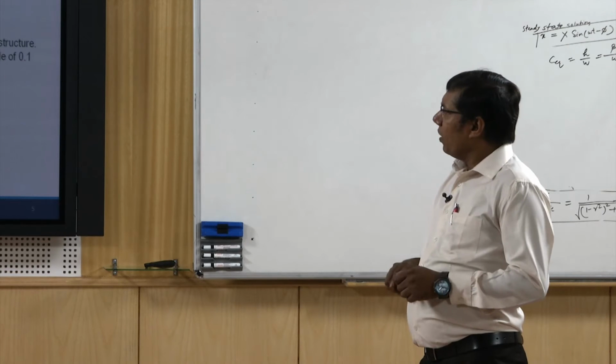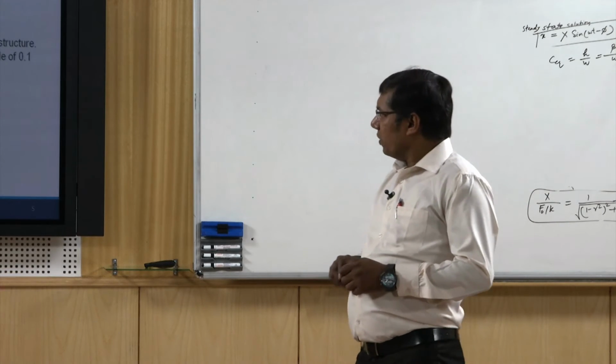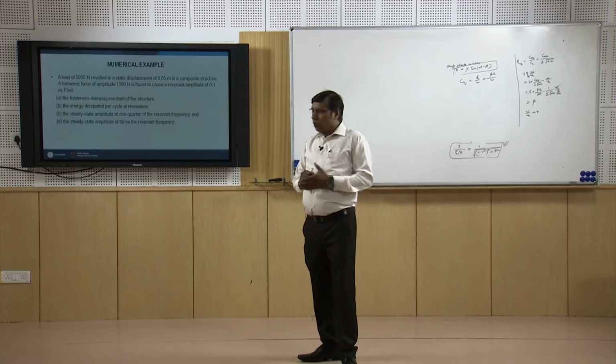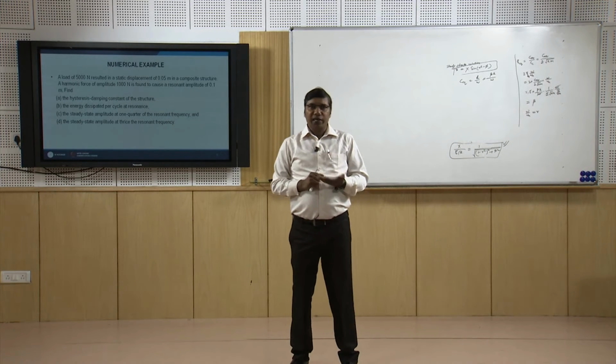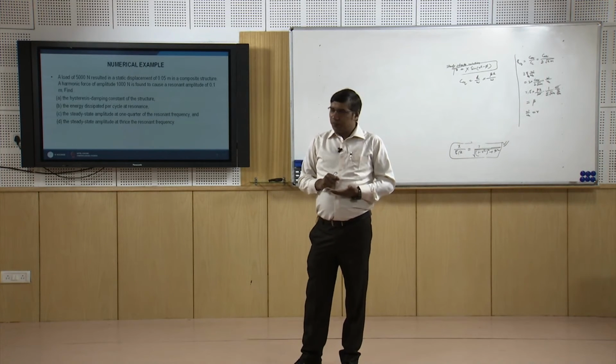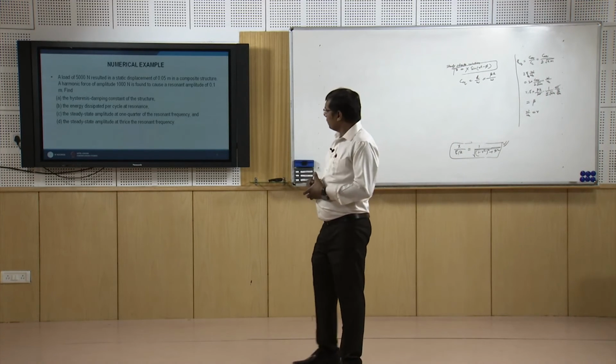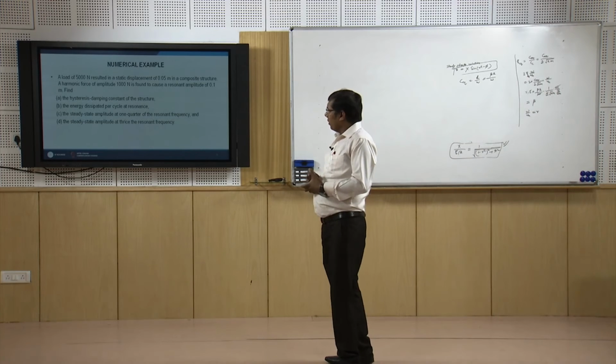A load of 5000 Newton resulted in a static displacement of 0.05 meter in a composite structure. So, there is some composite structure, and when we apply a static load of 5000 Newton, we find a static displacement of that structure of 0.05 meter.